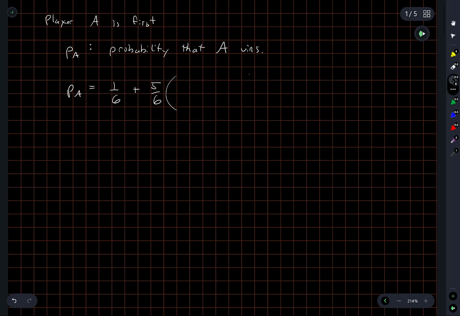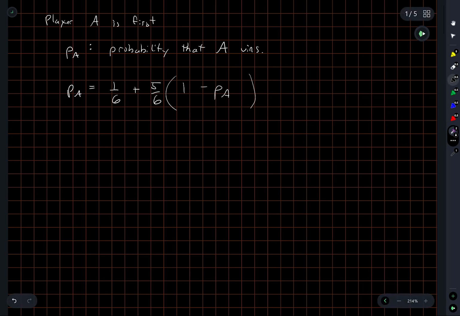But if that happens, then player A loses. So what I need to put here is 1 minus PA, because conditional on player A not winning on their first turn, the probability of them winning is 1 minus the probability of player B winning. But on player B's first turn, the probability of them winning is just PA, which is the unconditional probability that player A wins.